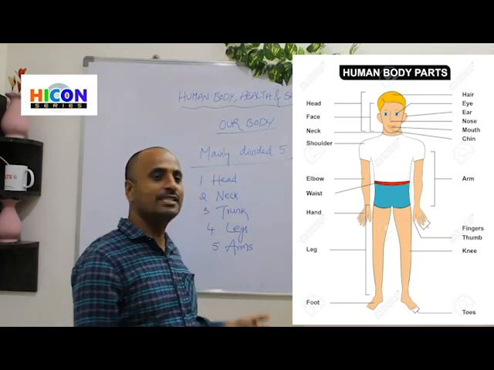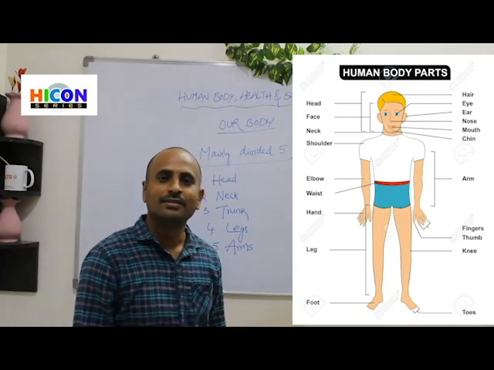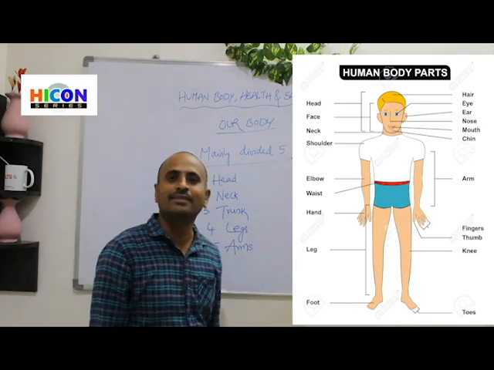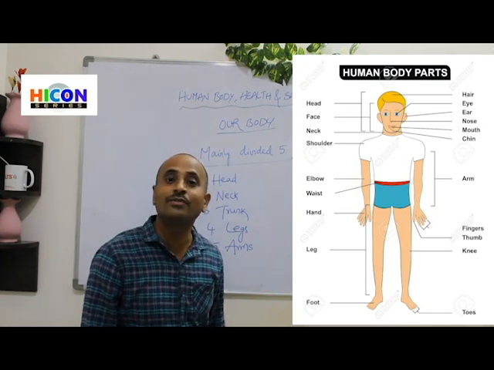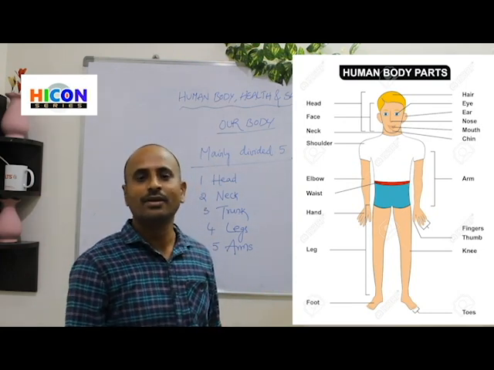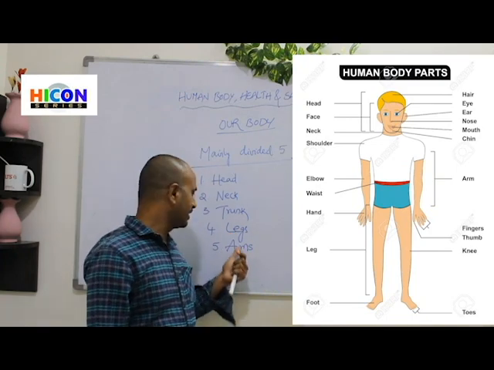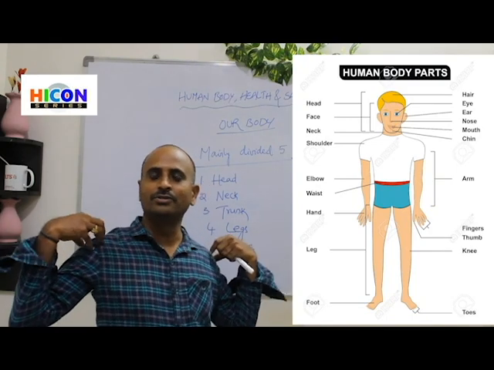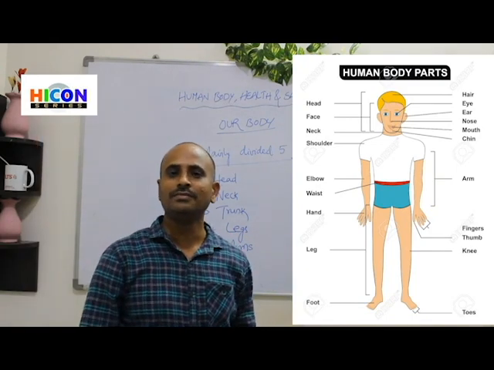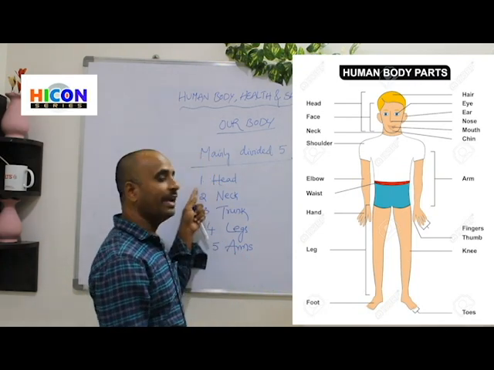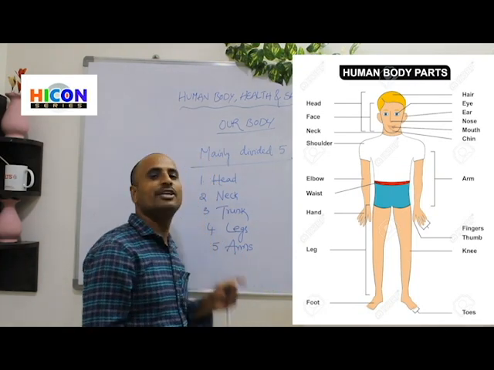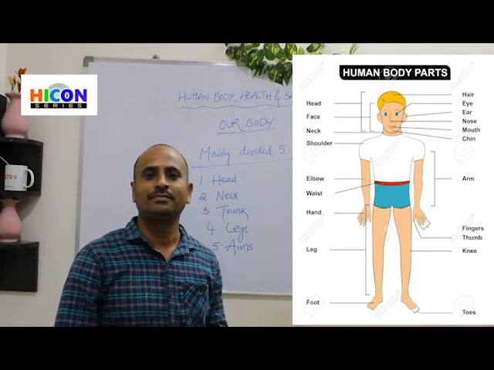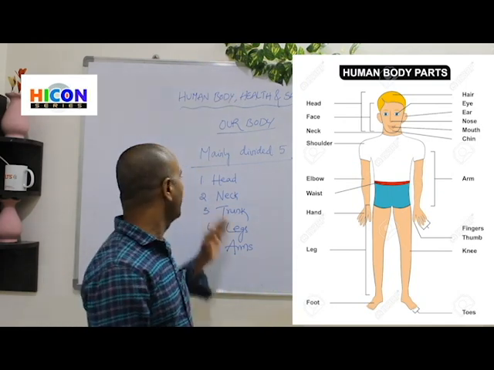And the fourth part is legs. So what is the fourth part? Legs. The pant we wear covers the legs. So what is the fifth part? Arms. So these are the arms. These are the main 5 parts present in our body.